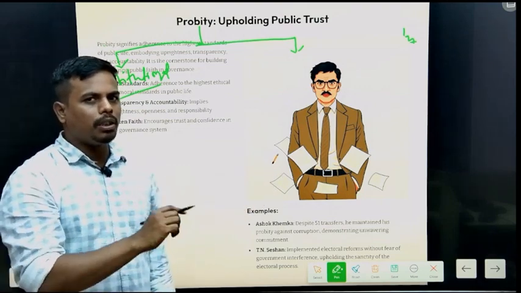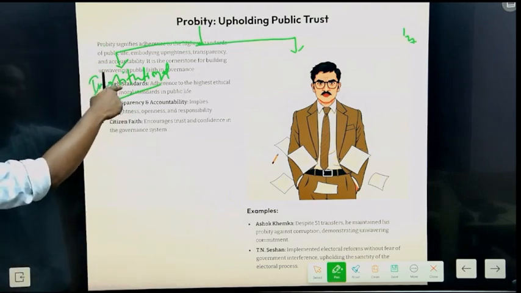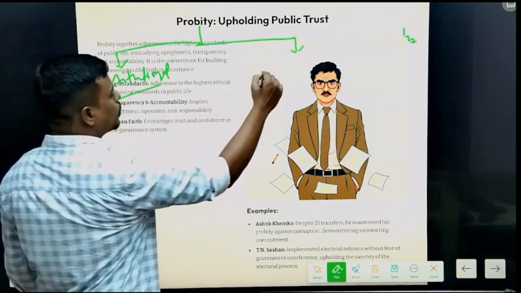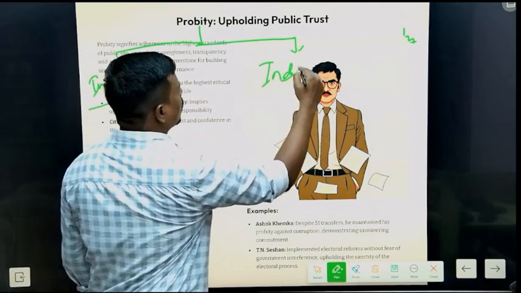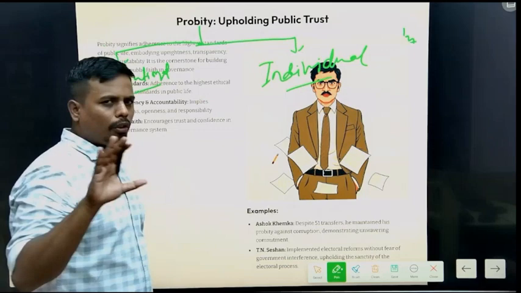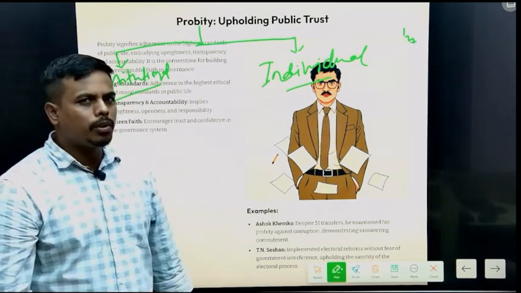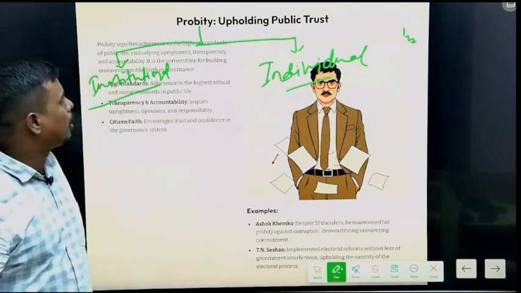That means probity in governance is enshrined in institutional references, not in the individual. But to understand the word probity, we will also learn how an individual is declared a man of probity.